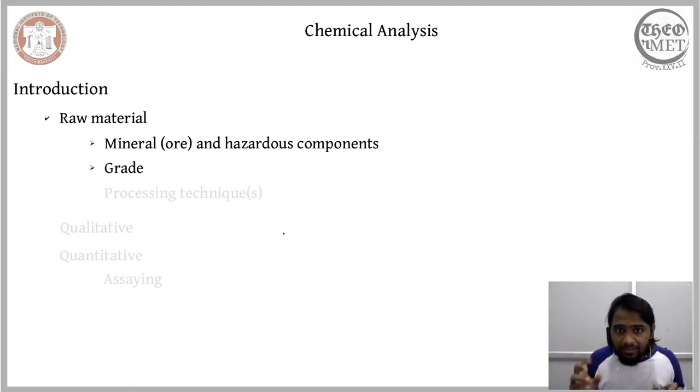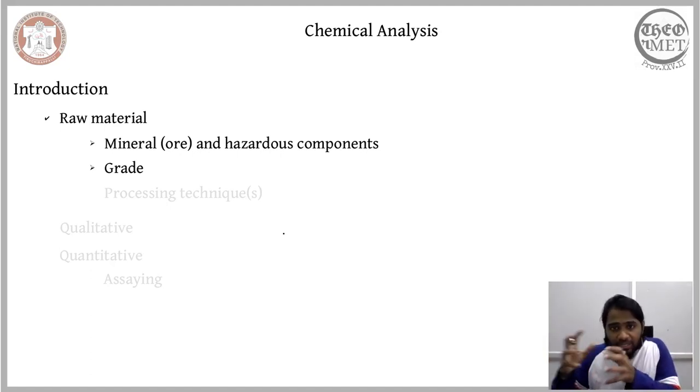And this understanding of whether a given mineral is high grade or low grade or of a different grade comes through the chemical analysis. So in addition to identifying the chemical composition, what kind of mineral it is and what are the hazardous components associated with it, the chemical analysis also helps us understand the nature of the already identified mineral.